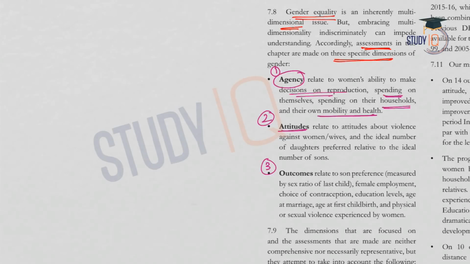And attitudes relate to attitudes about violence against women, wives, the ideal number of daughters preferred relative to the ideal number of sons.